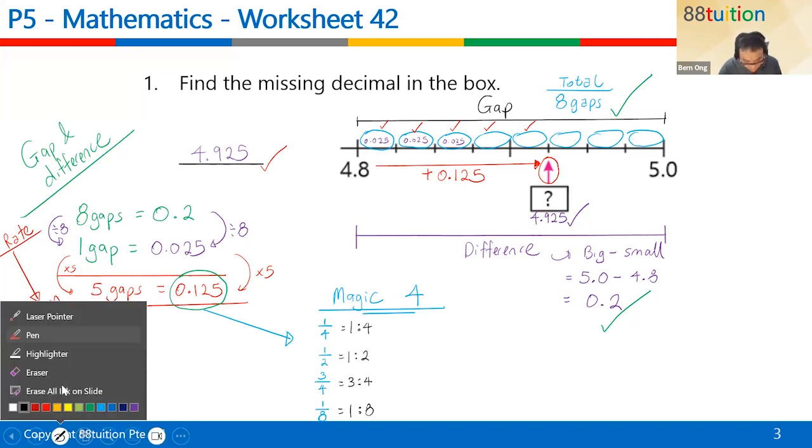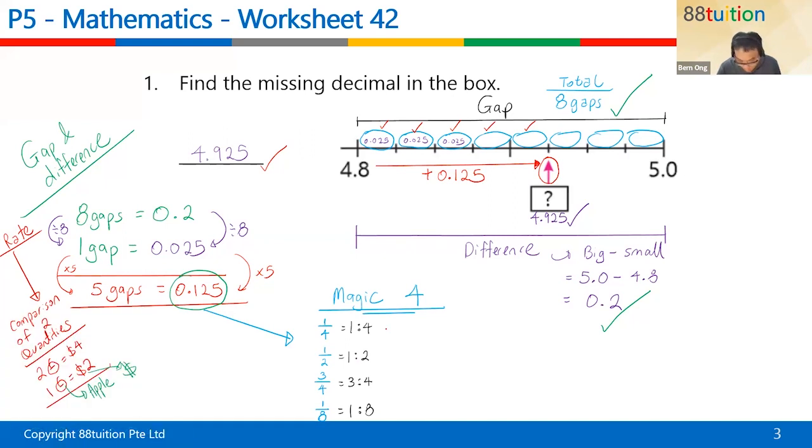And not over yet. 1/4 can be written as a decimal, 0.25. 1/2 as a decimal is 0.5. 3/4 as a decimal is 0.75. And 1/8 as a decimal is 0.125. So just now I was remembering this: 0.125 is actually 1/8.